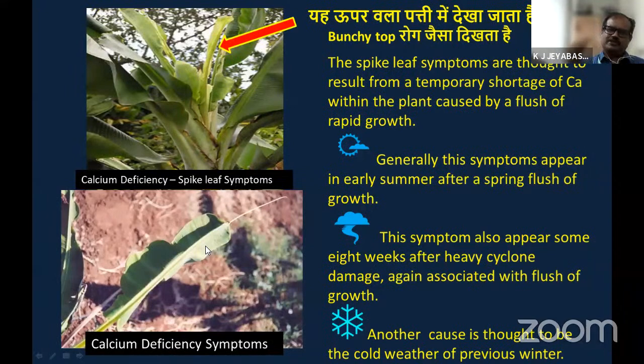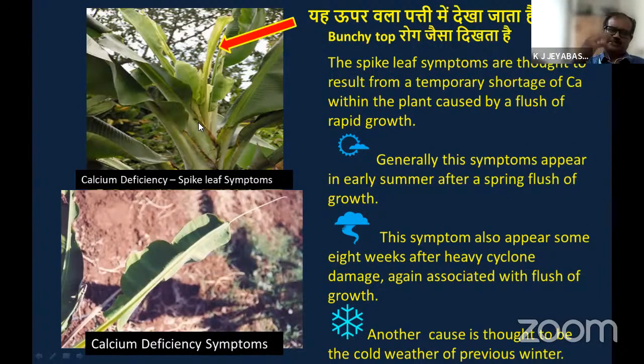During this rapid growth stage, given the rapidity of plant growth, calcium is not mobile up to the expanding tissue. There is a dilution effect taking place, because calcium is less mobile or partially mobile in the plant system. To match the rapidity of the extension of the leaf or tissue system, calcium is not able to accumulate in the growing part. So that's why calcium deficiency is taking place. This is another reason.